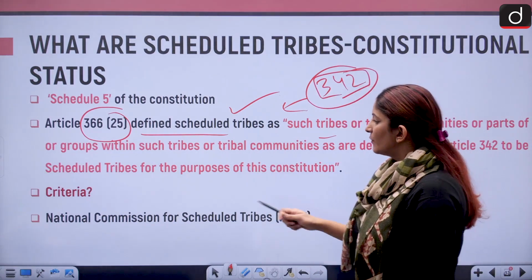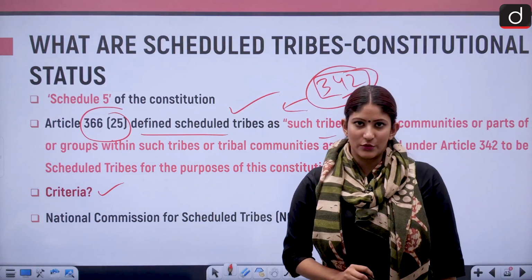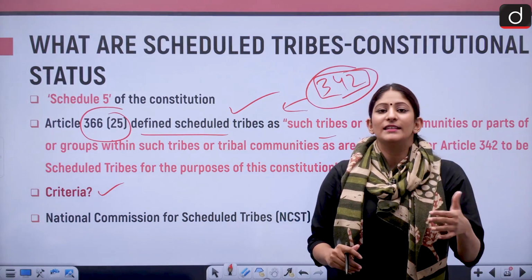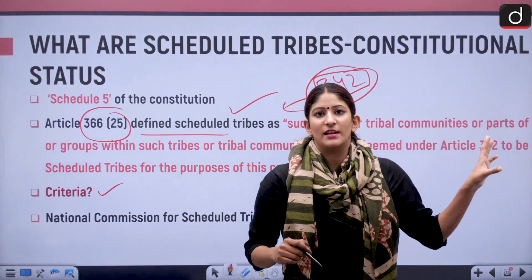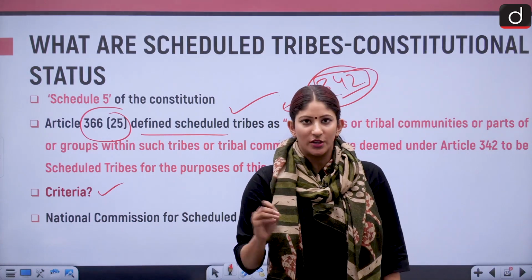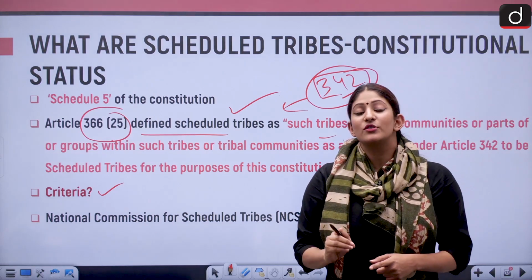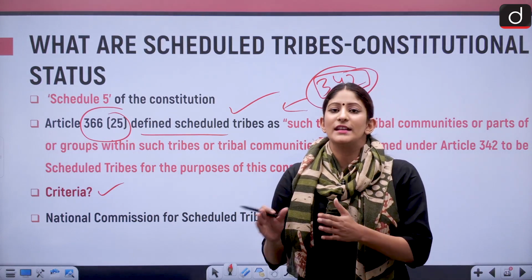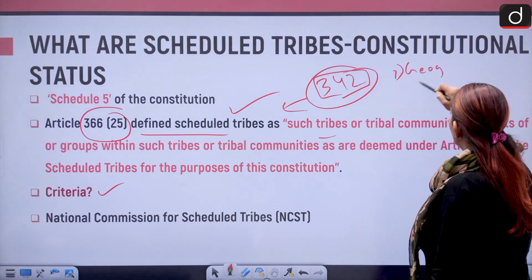And what is the criteria? See, there is no such criteria specified in the Constitution, but there are certain criteria set by convention: if a tribe checks all the boxes that previous tribes have met, it is going to be a scheduled tribe. First is geographic isolation. Second, they should be shy of coming in contact with outsiders, not any kind of integration. So geographical isolation is there.